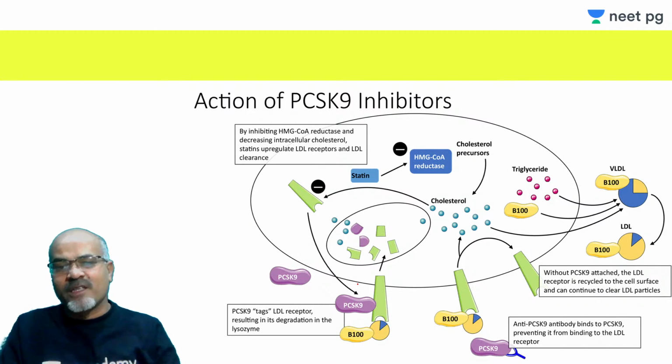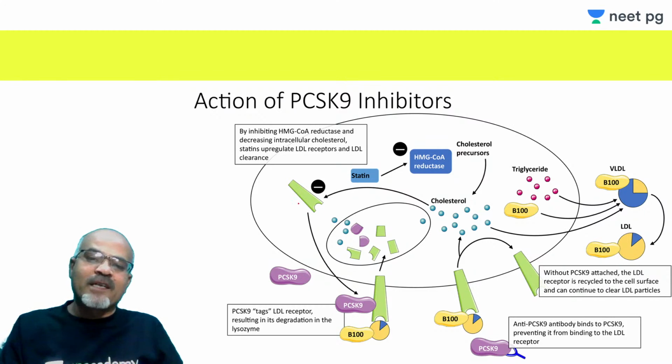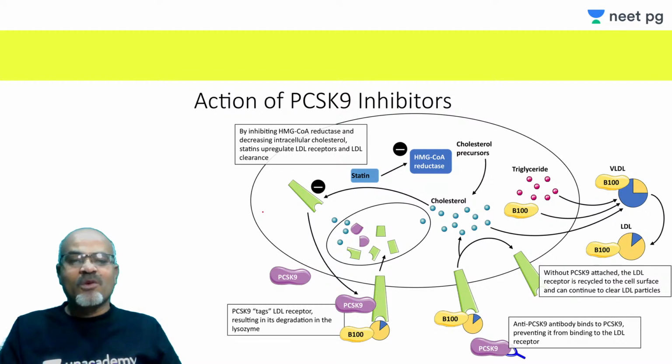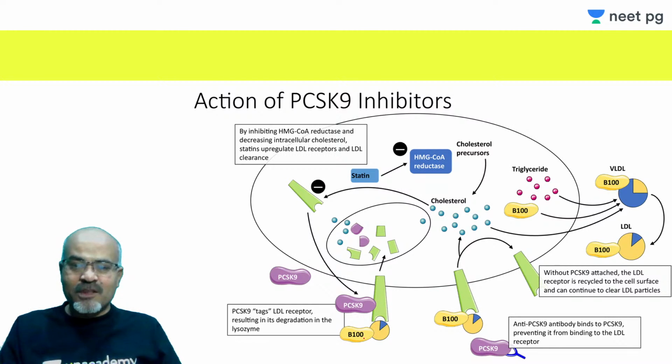So more and more receptors will reach there, and when cholesterol is high, that will not allow these receptors to go to the surface, because then there is no need to express more and more receptors to be allocated to the membrane. But when a statin inhibits the cholesterol precursor, more and more of these receptors are there on the surface, and they capture this B100-bound, very low triglyceride particle. So this is the LDL molecule. You can see VLDL has very much triglyceride, but LDL has more cholesterol esters.